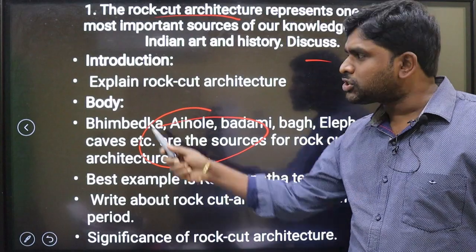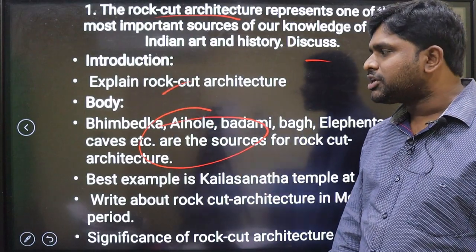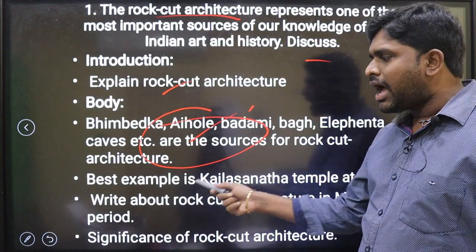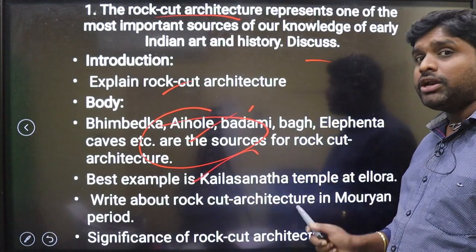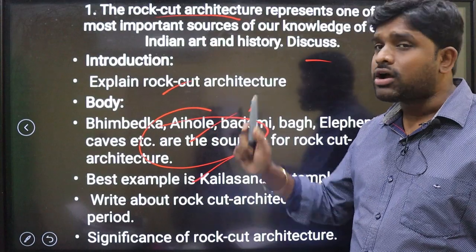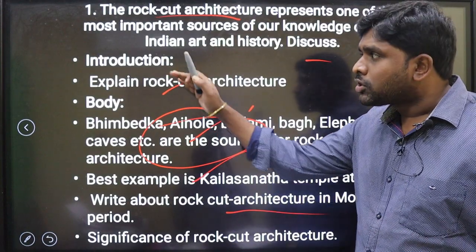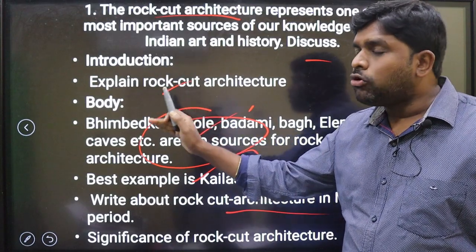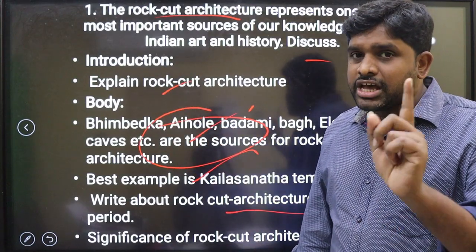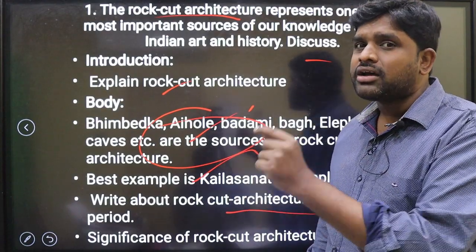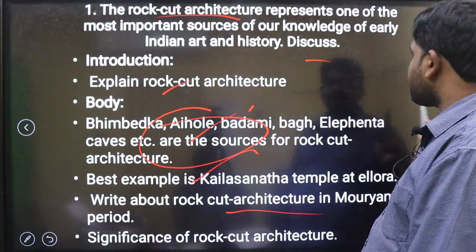So first you have to explain what rock cut architecture is, then give some examples of our rock cut architecture. The Kailasanath temple at Ellora is also one of the best examples, and rock cut architecture in the Mauryan empire. Because this is a 10 marker, you have to mention this point-wise. Remember, the best answer for a 10 marker is written point-wise. This is a 10 marker question.